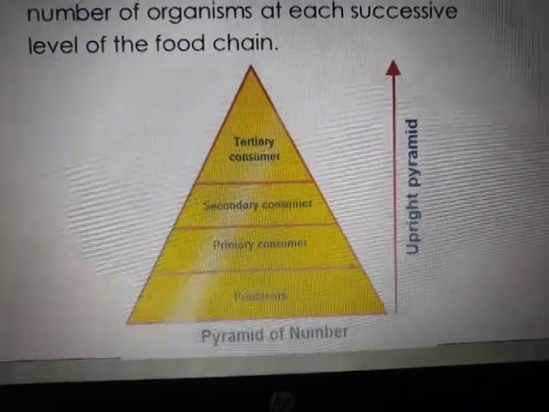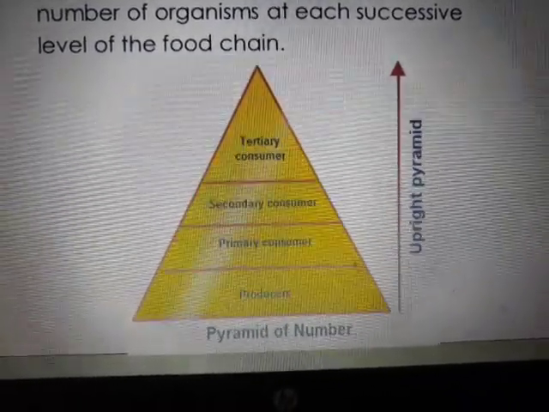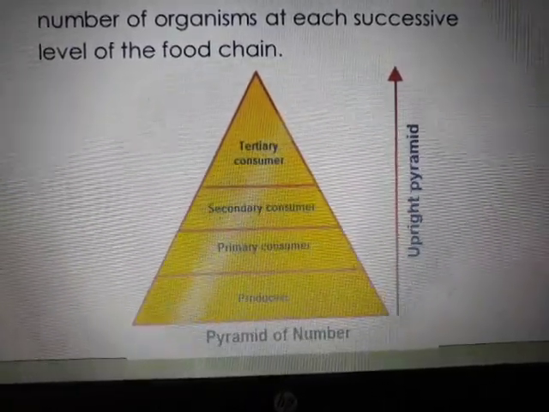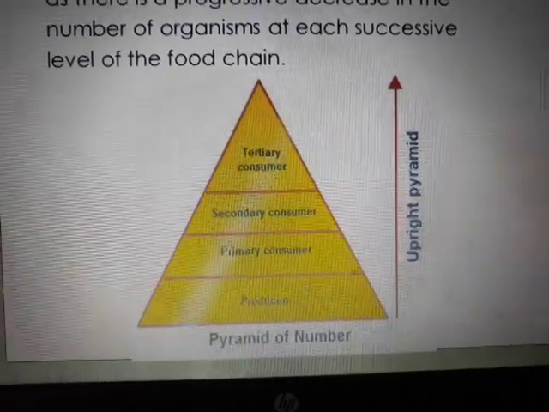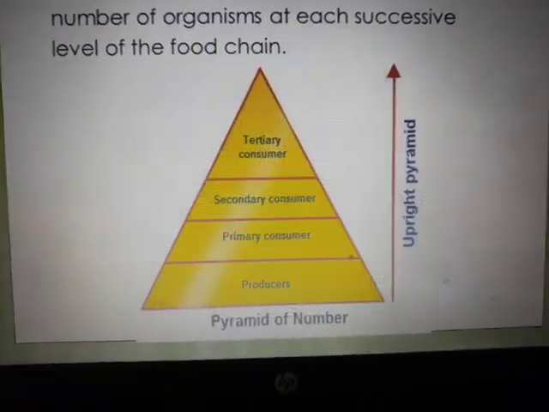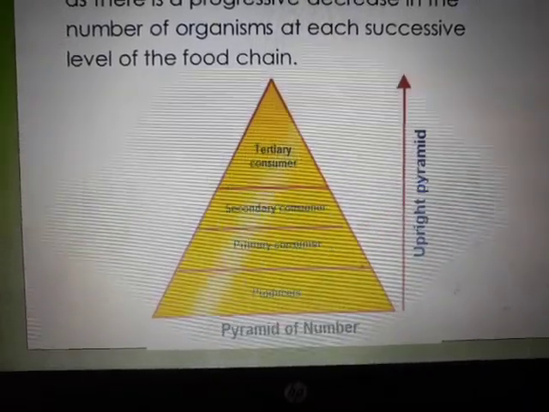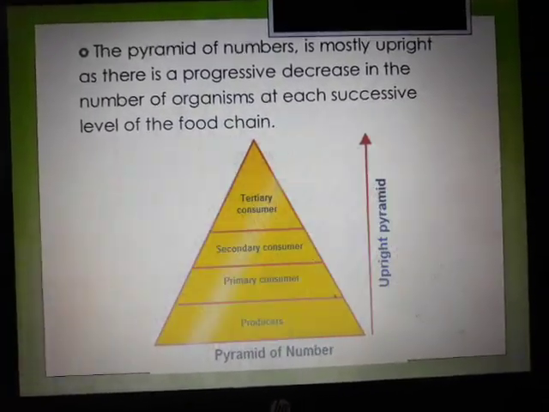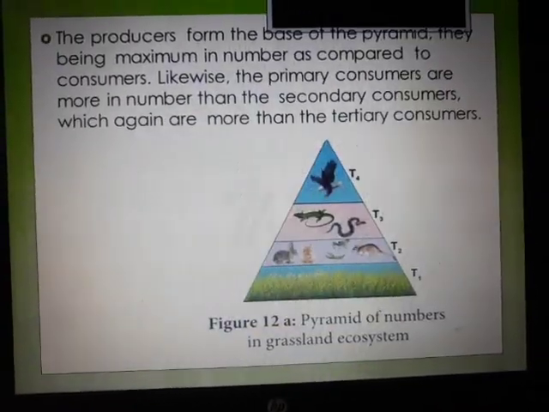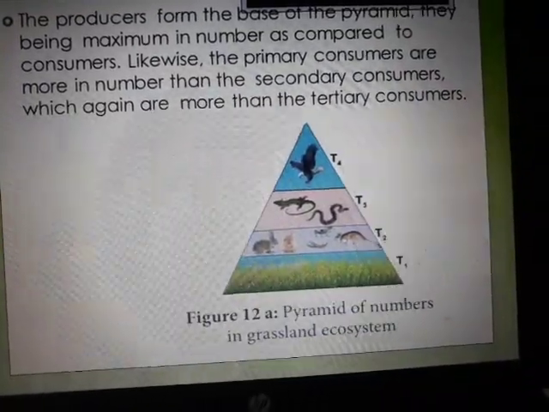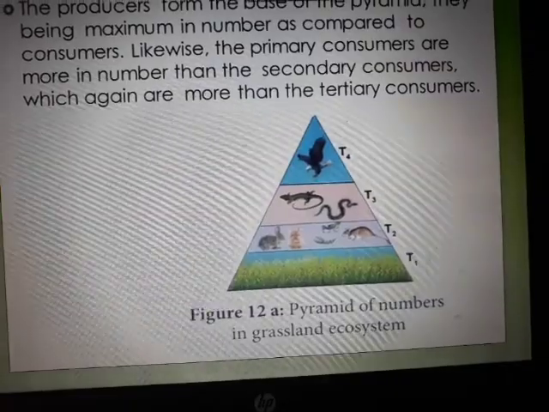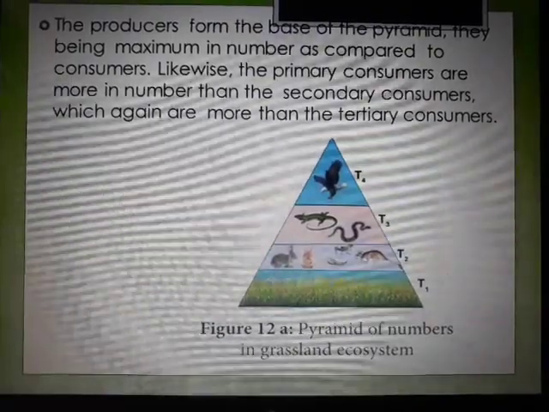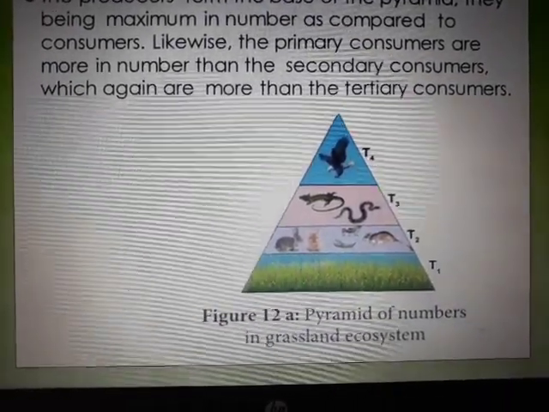You can see so many producers available there, so much grass and whatever plants are there. The next level is primary consumers, and the next level is secondary consumers. We will see why the pyramid of number tapers and becomes narrower. Just keep in mind that it becomes narrow. It is upright always, and the producers form the base of the pyramid, being maximum in number as compared to the consumers. Likewise, the primary consumers are more in number than the secondary consumers, which again are more than the tertiary consumers.